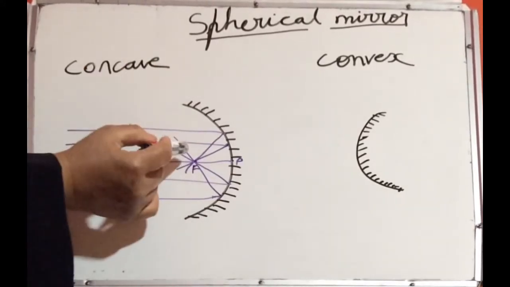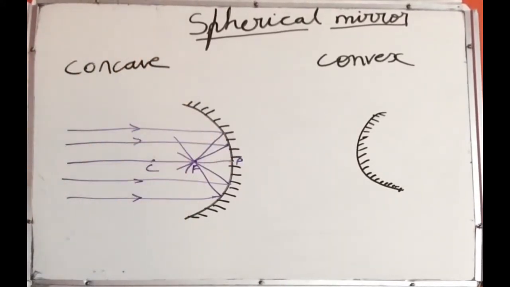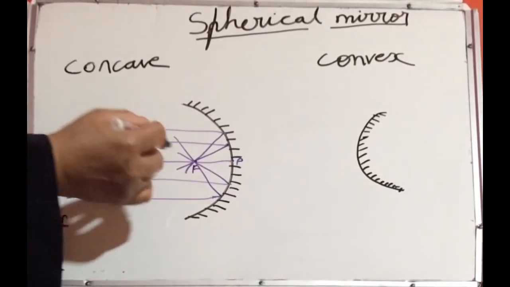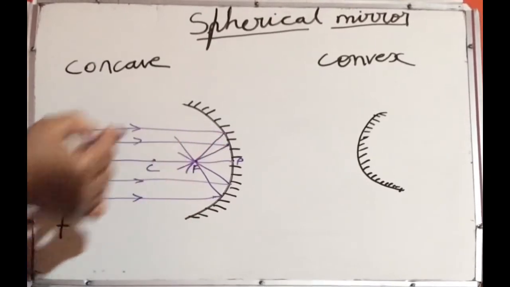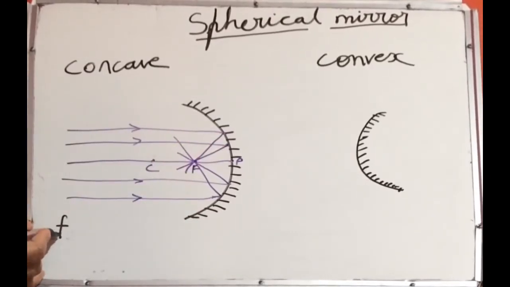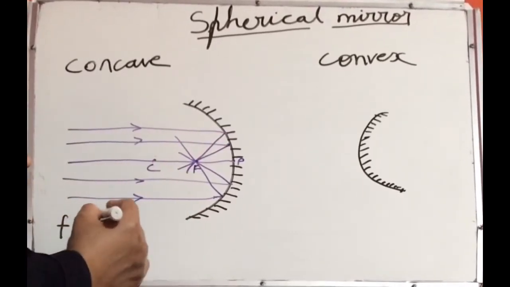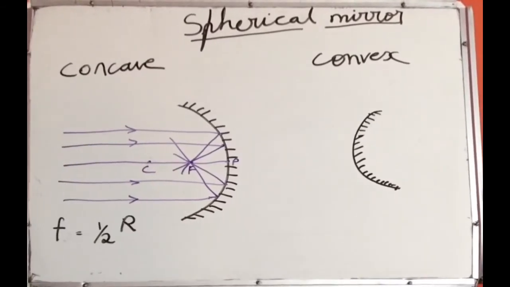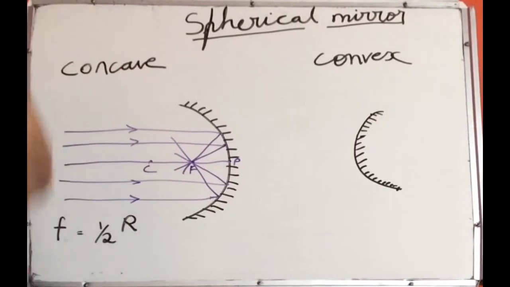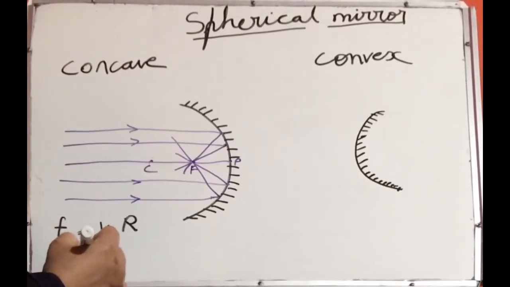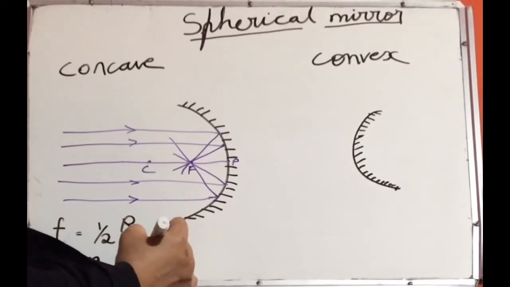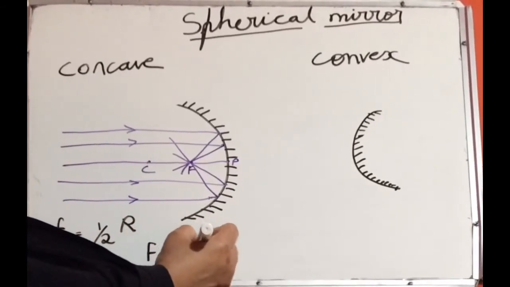The distance between the focus and the pole is known as focal length. It is represented as small f. So this distance between the focus and the pole is known as the focal length. It is represented as small f. Focal length is equal to half the radius of curvature. That means what? If radius of curvature of the sphere is 4 cm, R is equal to 4 cm, focal length will be 2 cm.